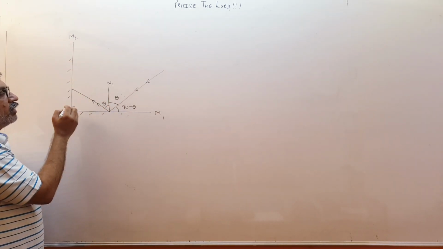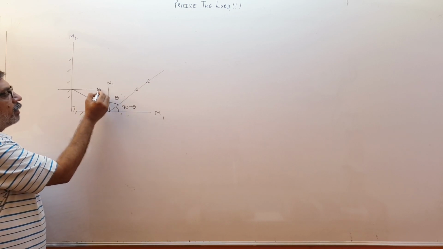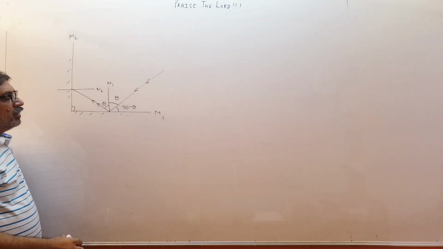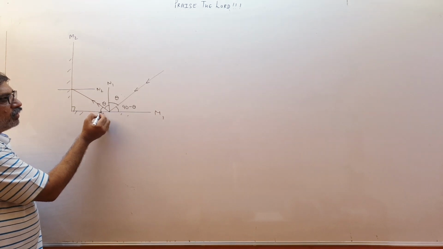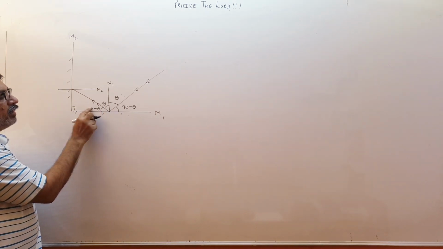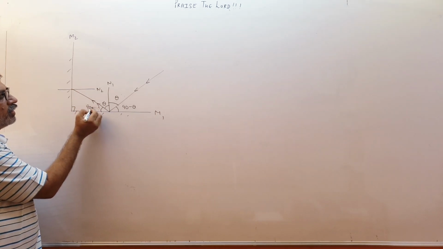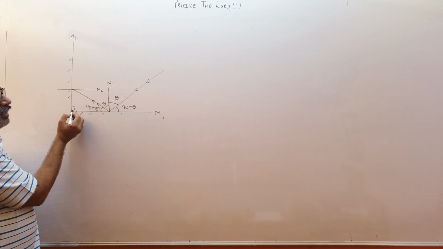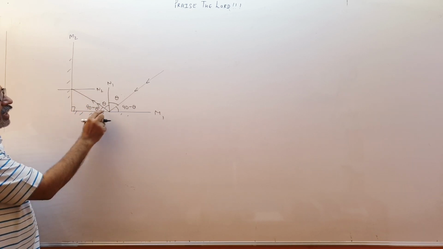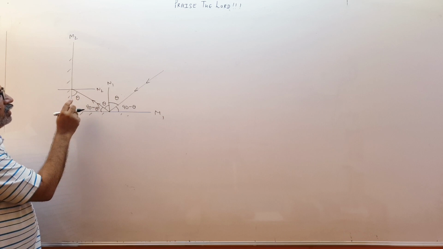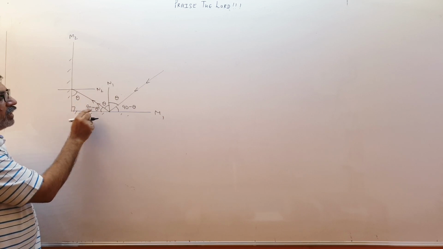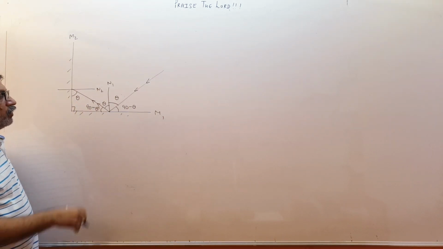It strikes this mirror over here. This is the second normal. Children, this is theta, so this will be 90 minus theta. Bigger for you to understand. This is 90 and 90 minus theta, right angle triangle. So this has to be theta, so that theta plus 90 minus theta will be 180. So this becomes theta.